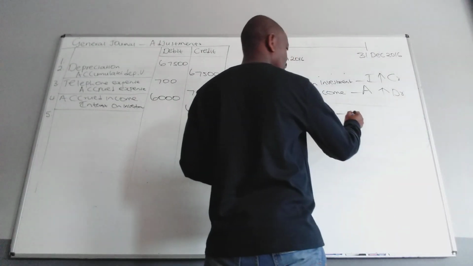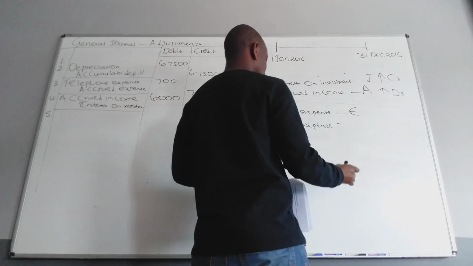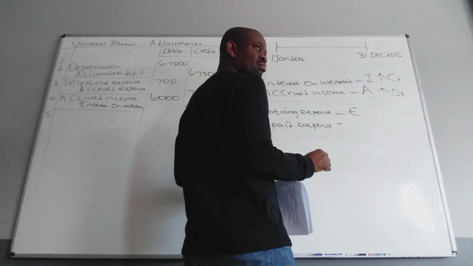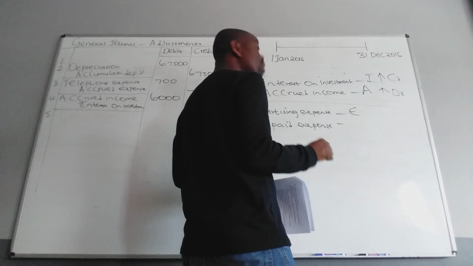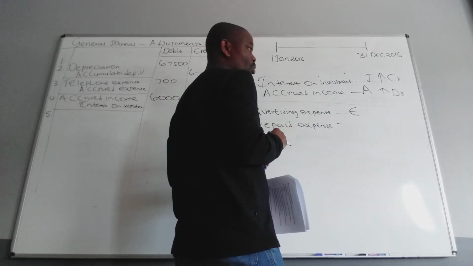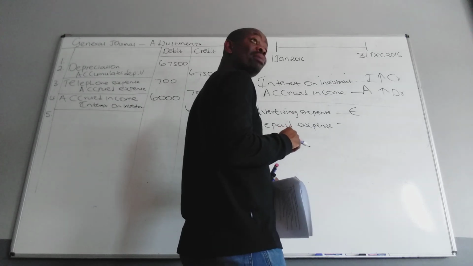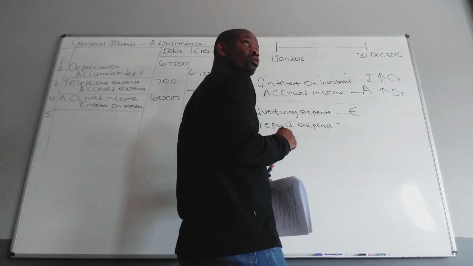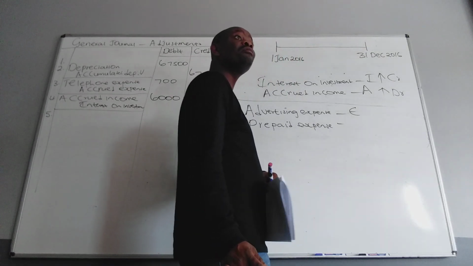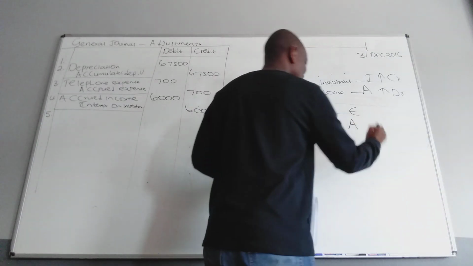Advertising expenses. And then what about the prepaid expenses? We already paid. We are the ones who were paying. Is it a liability? No. If you paid something in advance, it's still your money. Yes, you can even get it back if you want. So it's an asset.